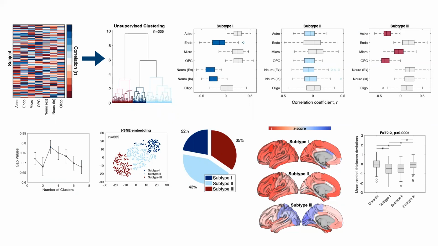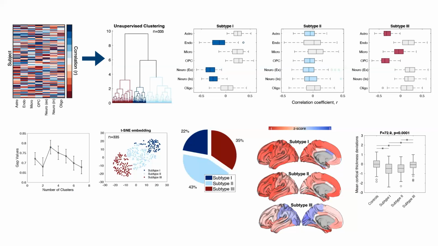As shown here, subtypes 1 and 2 were characterized by more widespread thinning in contrast to subtype 3, which showed comparatively milder cortical thinning. A similar pattern also emerged at the whole brain level, whereby mean cortical thickness deviations computed across the entire brain were lowest in individuals comprising subtype 1.